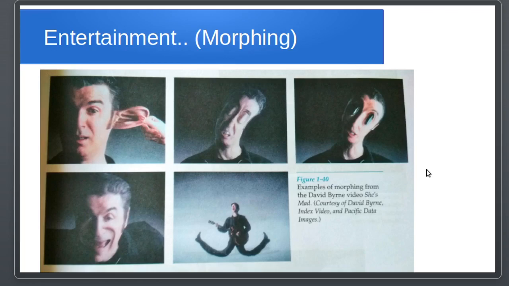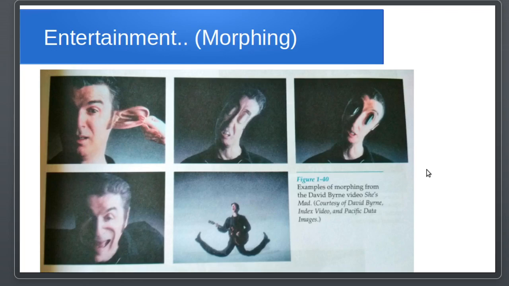In later lectures, we will learn that a monitor needs 60 frames per second to visualize something without a flicker.